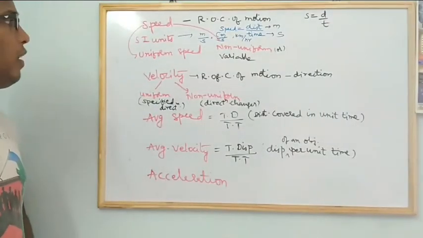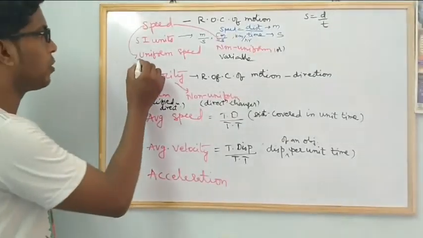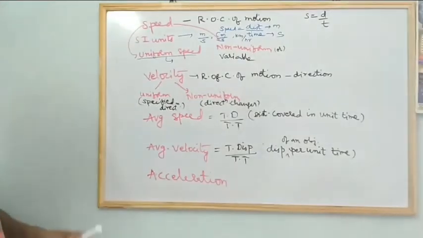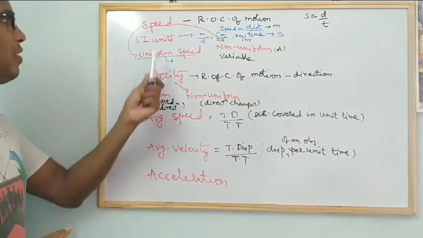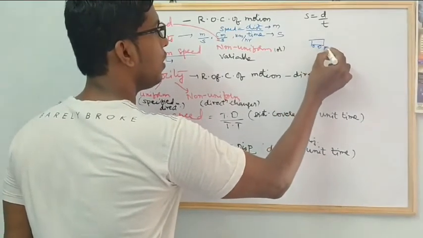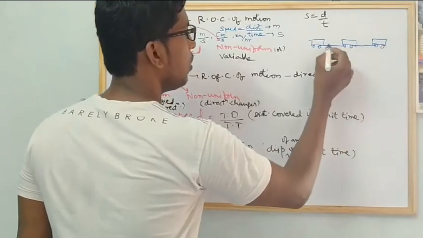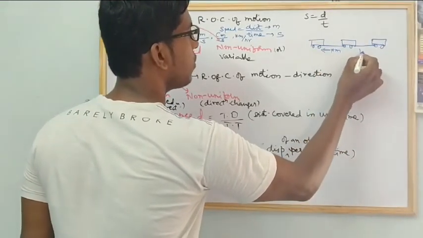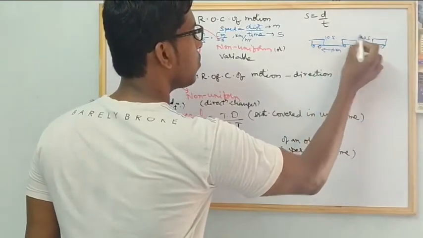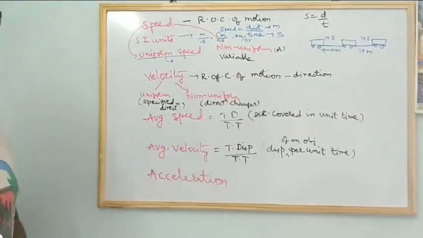Now coming to uniform speed. Different types of speeds are there: uniform speed and non-uniform speed. I have already explained uniform speed. If an object covers equal distance in equal intervals of time, then that type of speed is called uniform speed. Suppose an object covers 10 meters, 10 meters, and the time taken is 10 seconds, 10 seconds. So this is called uniform speed. Speed is not changing, speed is constant, uniform.